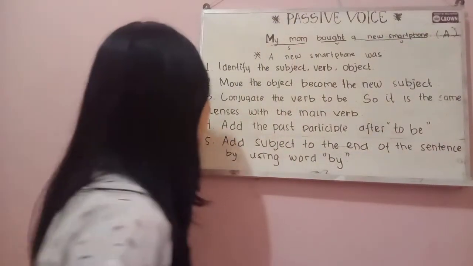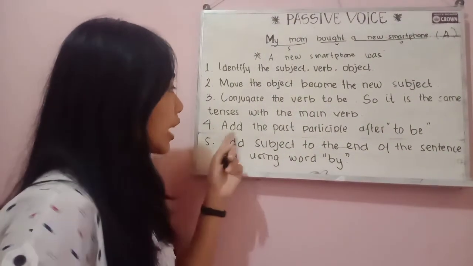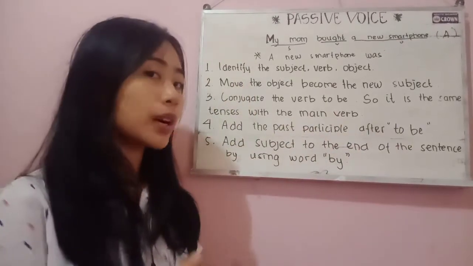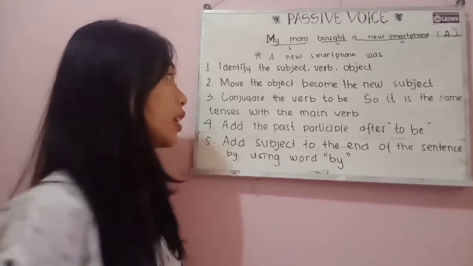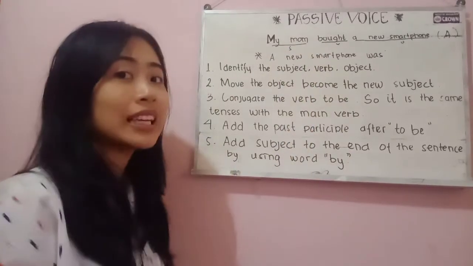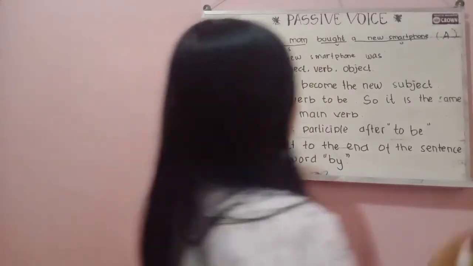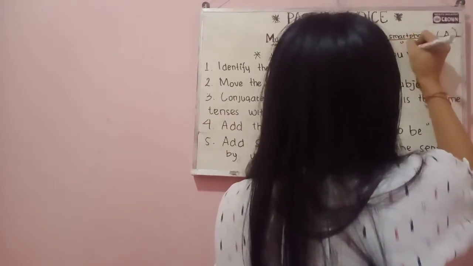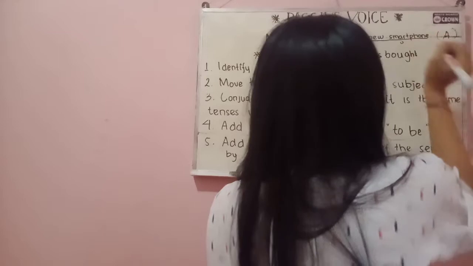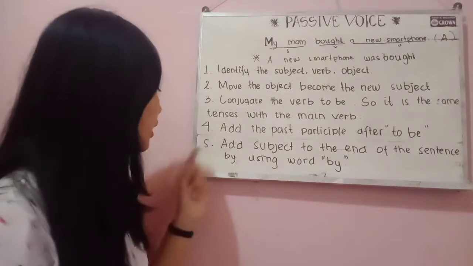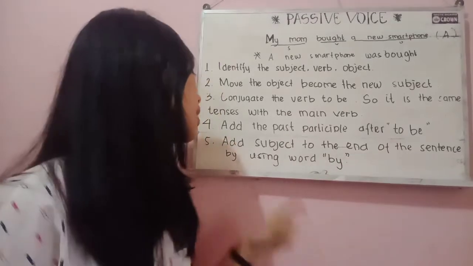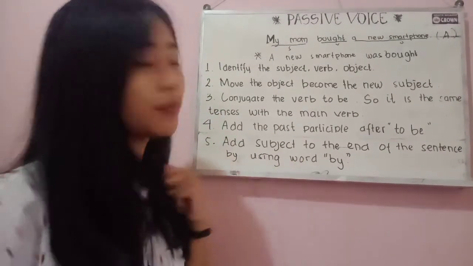Okay. And fourth, add the past participle after to be. What is the past participle or verb 3 of buy? Yes, it's bought. And last, add the subject to the end of the sentence by using the word by.